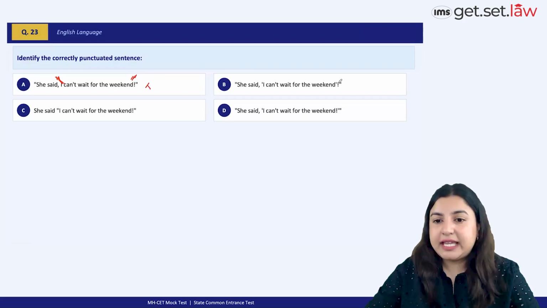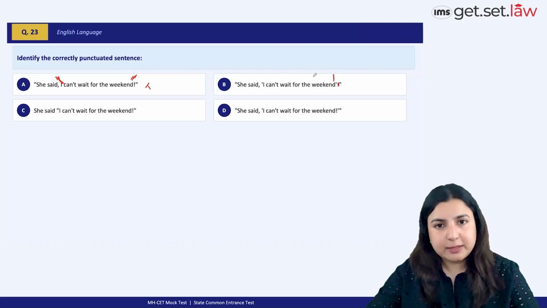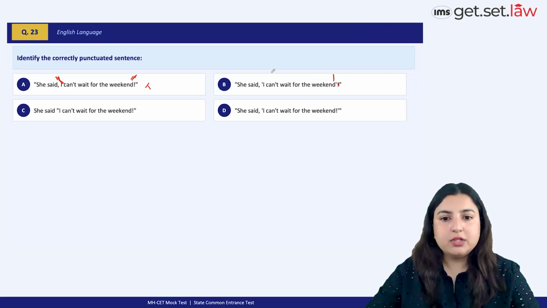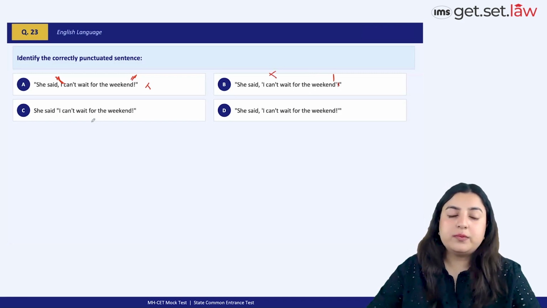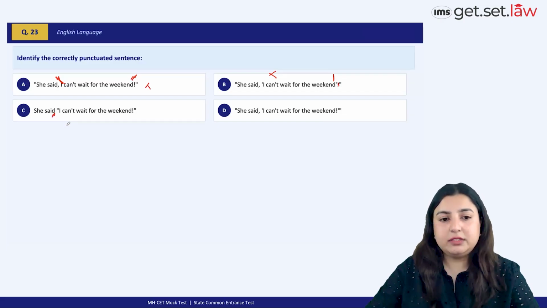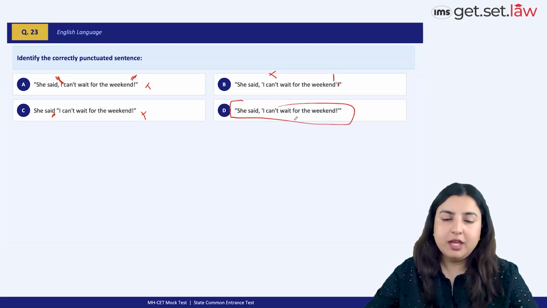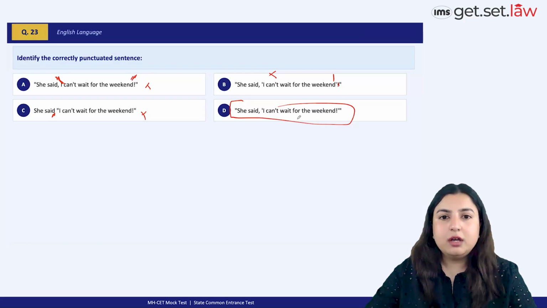Here it is given, but then this exclamation mark needs to come within the quotation marks, right? So I can't wait for the weekend, exclamation mark, and then you end the quotations. So option B is also out. Now option C says she said, and we definitely need a comma after said. After the reporting verb, we need to put a comma, which is missing here. And therefore, what we are left with is option D, making option D the best option choice. You see these small things that are sort of just latent here. If you're able to spot them, you'll be able to solve this. But it might take you a little longer to solve this particular question.